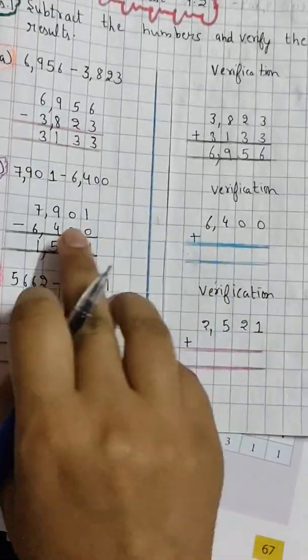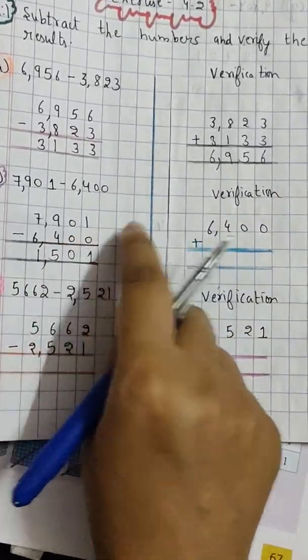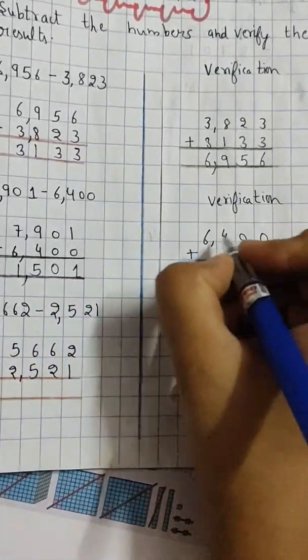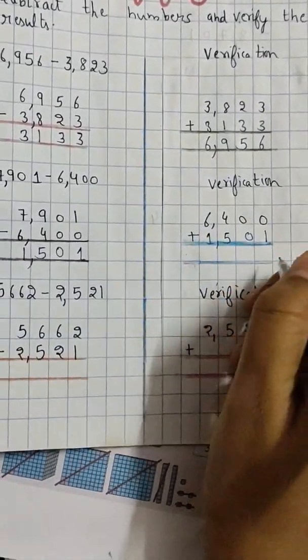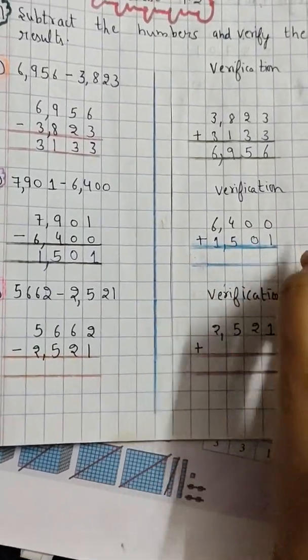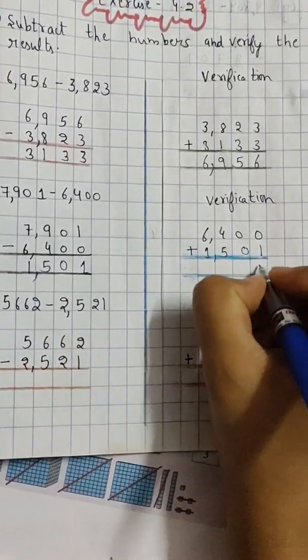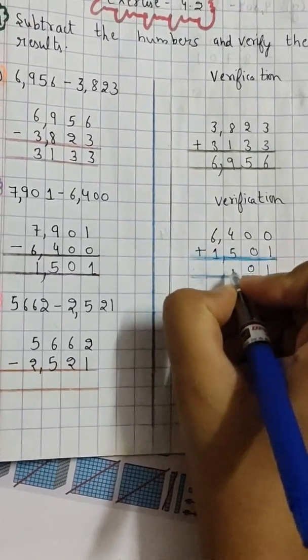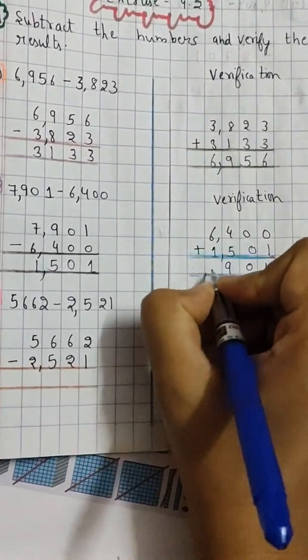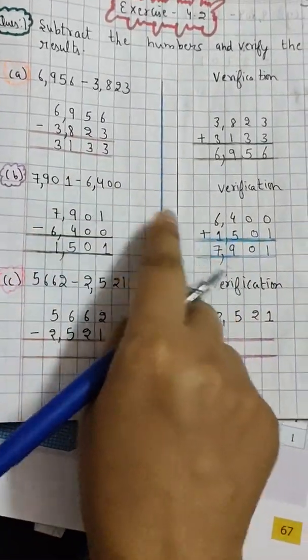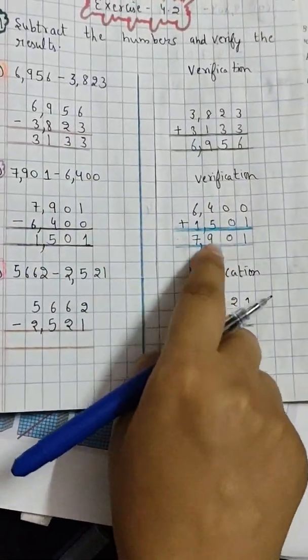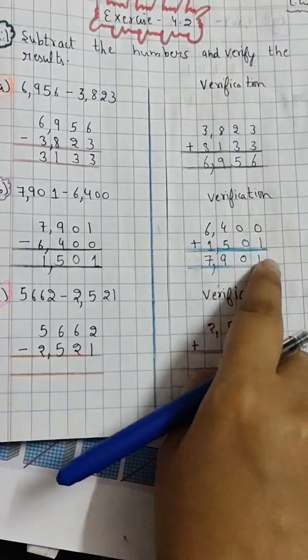Okay, so we have got this difference. As you can see, the second number we have written here. So now I will write 1 5 0 1. Okay, you have to add now. For verification you have to add. So now 1 0, 4 plus 5 9, 6 plus 1 7. As you can see, you have got the same number here, the first number that is given. So it means that yes, your subtraction is right.